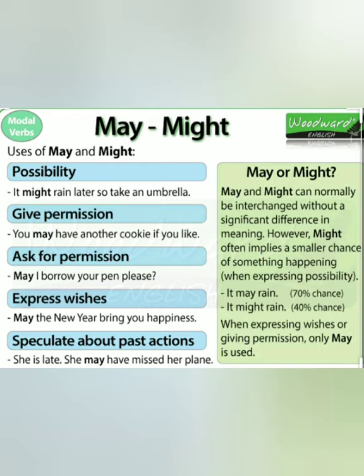Now, may or might can normally be interchanged without a significant difference in meaning. However, might often implies a smaller chance of something happening when expressing a possibility. Say, it may rain, 70% chance, if we say it may rain, but when we say it might rain, then the chances are less than it may rain. When expressing wishes or giving permission, only may is used.